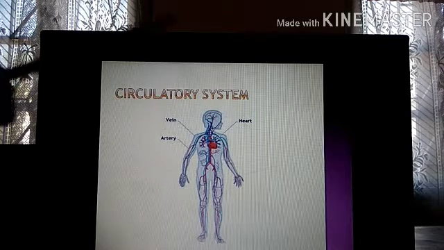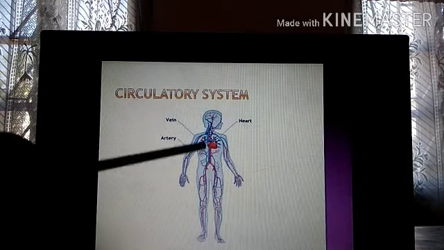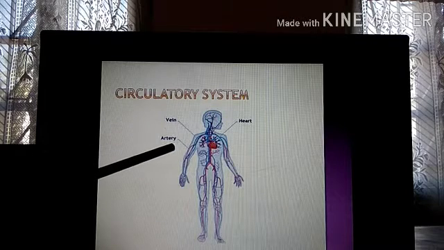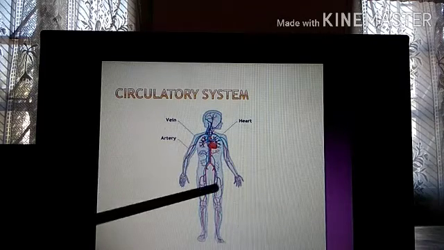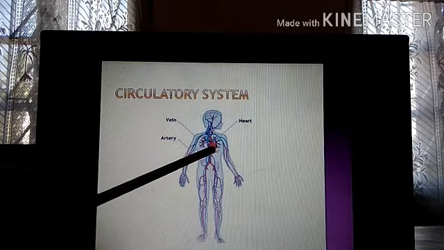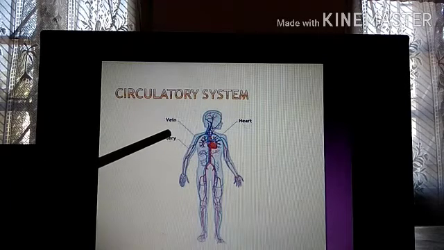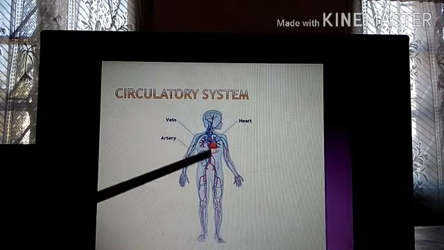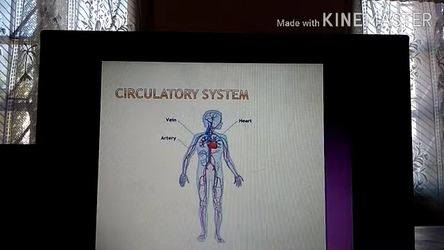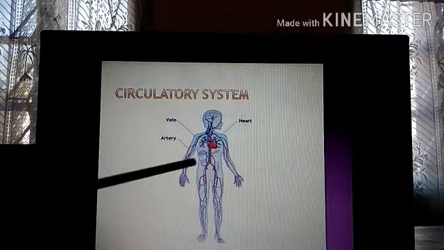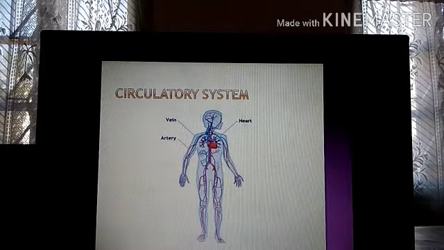Now this is the brief diagram of the circulatory system. So this is a human body, and you can see that there are different kinds of lines here. Can you see? So this is the heart. I think all of you have understood. Then the blue lines that you see, these are the veins present in our body, and the red lines that you see, these are the arteries present in our body. Now veins and arteries together make up your circulatory system. They are the blood vessels. So the blood vessels together constitute the circulatory system.